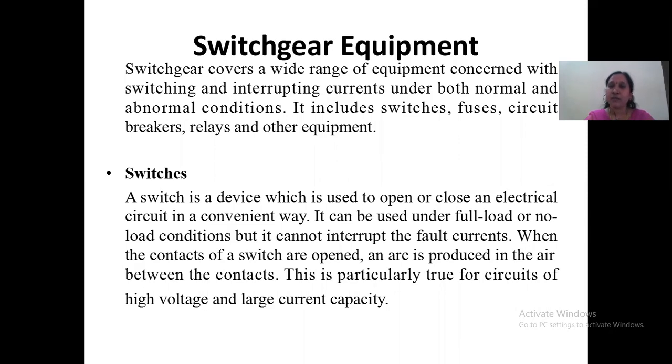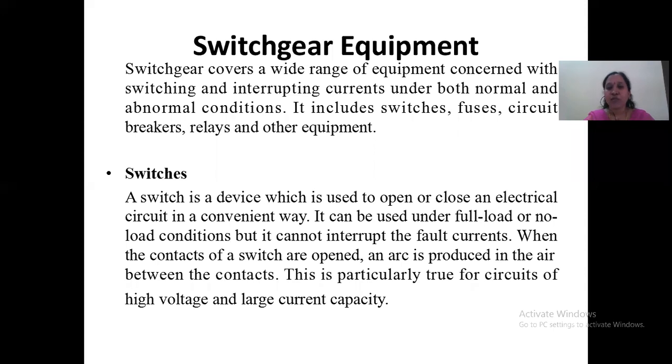We know what a switch is. It is used to switch on or off the supply. A switch is a device which can be used to open or close an electrical circuit in a convenient way. It can be used under full load or no load conditions, but it cannot interrupt the fault currents. So a fault is not sensed by the switch. Whenever we switch on or switch off, it operates in that corresponding way only. It does not interrupt the fault currents.